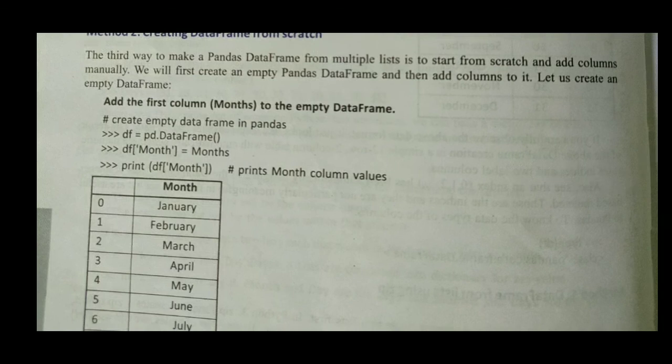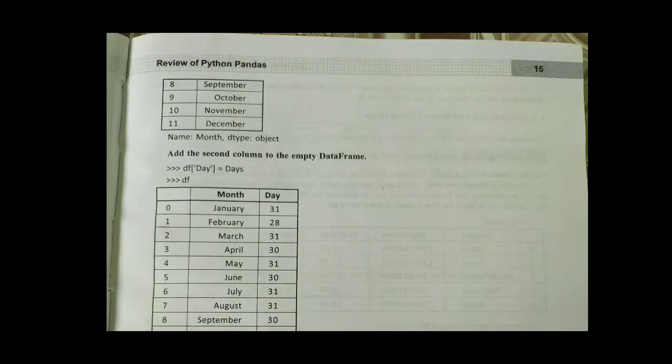Next one, creating a data frame from scratch, meaning from the starting. So you can write import pandas as pd. So df is equal to pd.DataFrame, df['month'] is equal to month. Month is the already created list, and when you write print df['month'], it will display only the values for month. So it is a very simple topic which is a revision of 11th class.